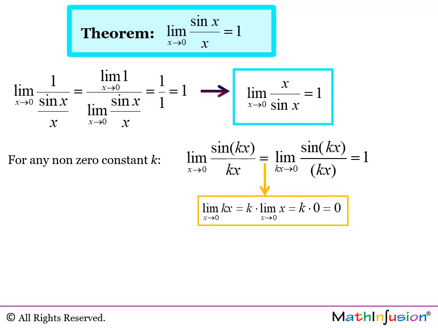But now look at the theorem. Because kx approaches 0, we can get easily that this limit is 1. But if kx approaches 0 and k is a constant, it's clear that actually x approaches 0, and we get another variation of the theorem. The limit of sine of kx over kx when x approaches 0 equals 1.